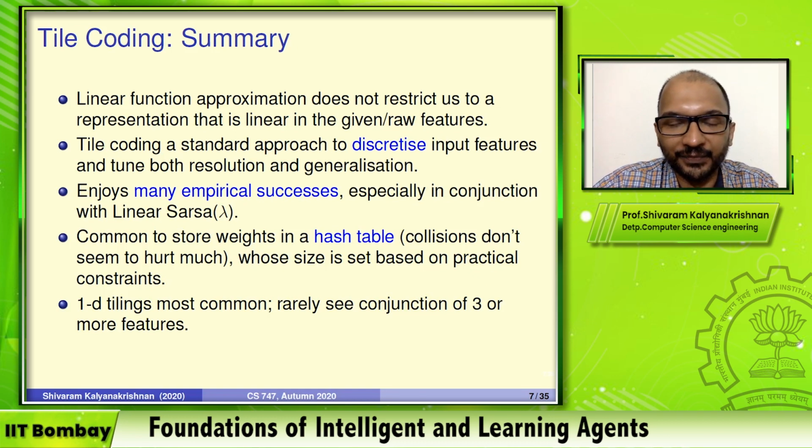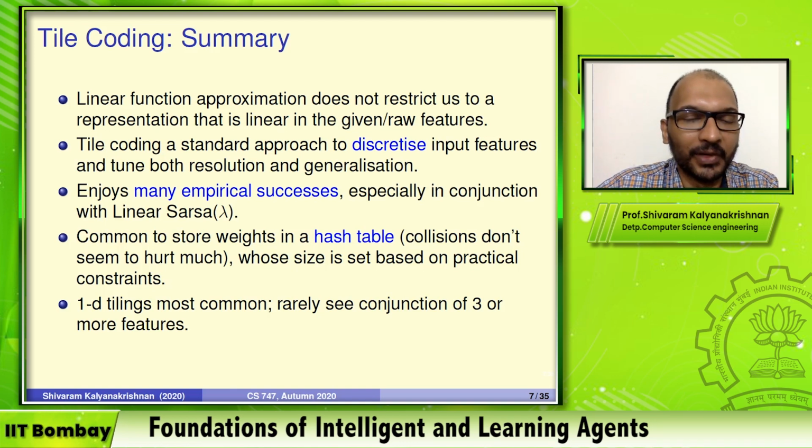And again, one-dimensional tile codings are maybe the most commonly used. I've seen two dimensions in some places. One of my students last semester used three-dimensional tilings, which he found to be working better than one and two for a particular application. But it's not very common, because normally you will have a large number of features and a fair amount of collision when you have three-dimensional, four-dimensional tilings.